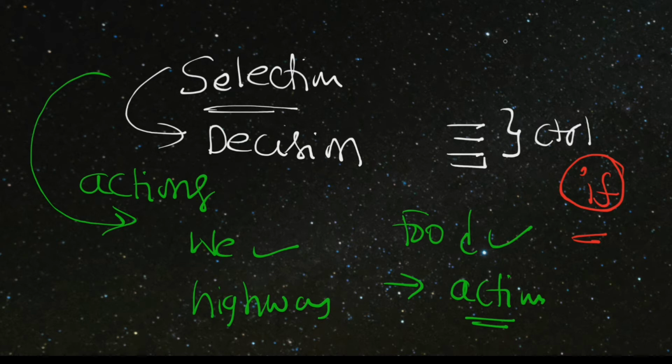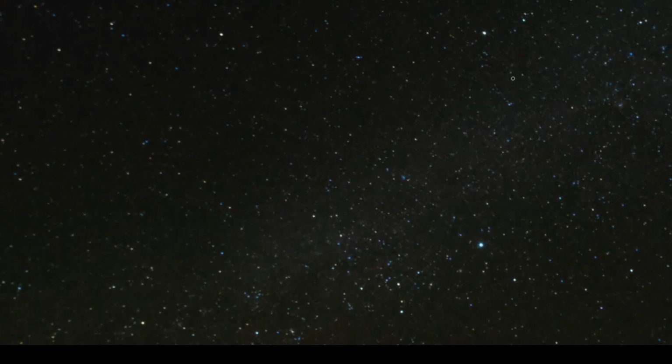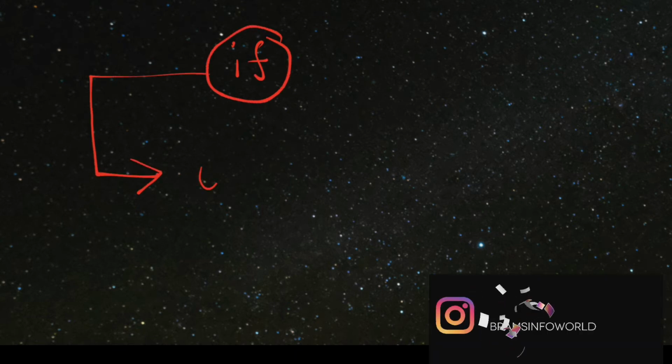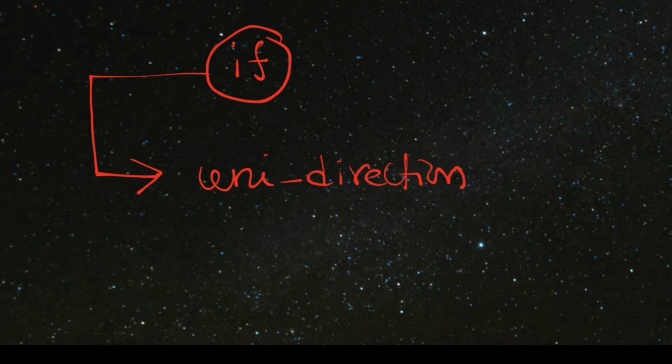In a similar manner, if you want to write any decision in the program, we need a selection statement. This is the basic introduction to selection statements, and in C language, selection statements are classified into three types. The first one we can call the unidirectional decision control structure.